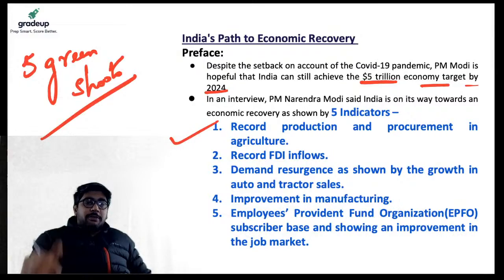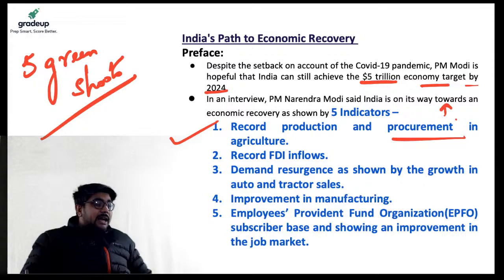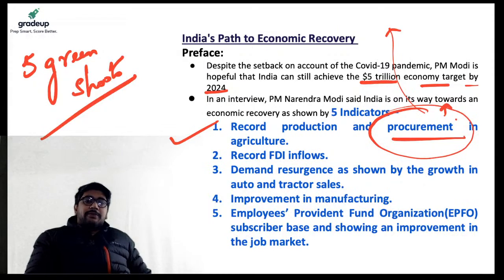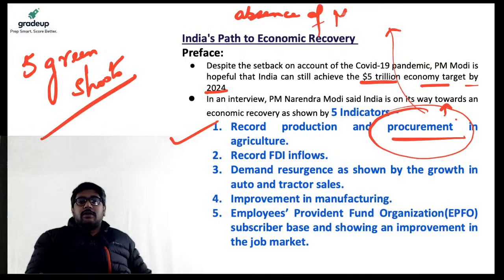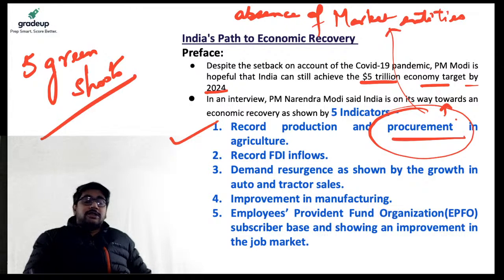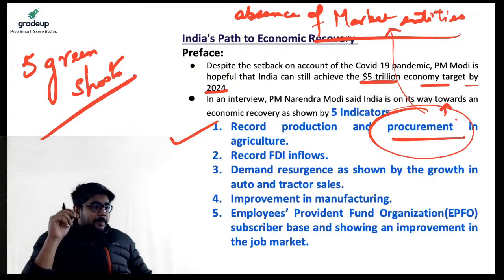Now we can understand that procurement was increased heavily because market entities were absent. Yes or no? Absence of market entities pushed the government to increase the procurement from the market.